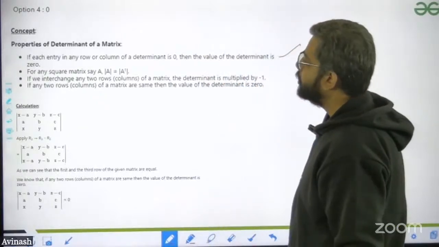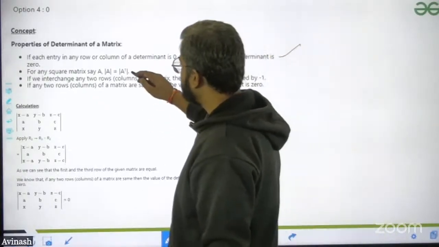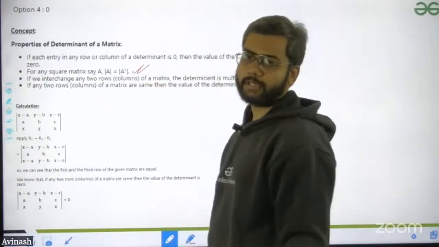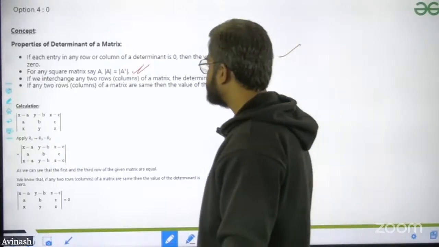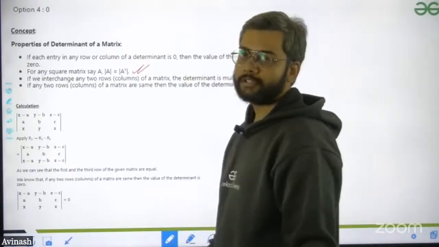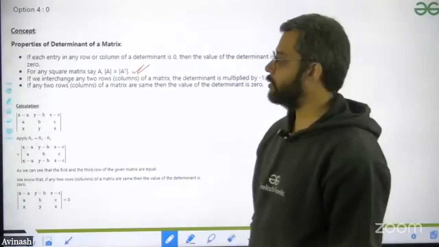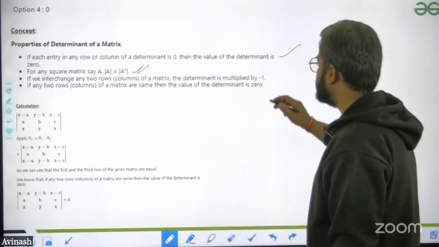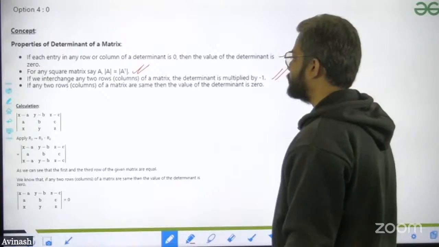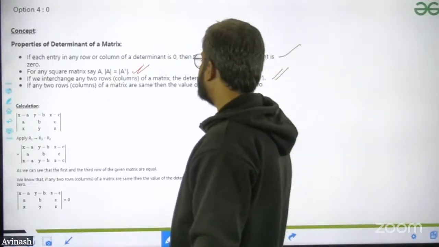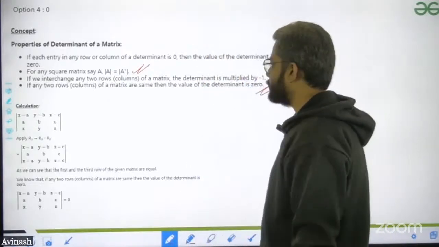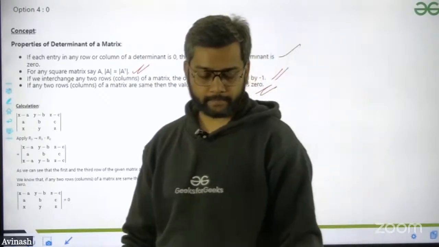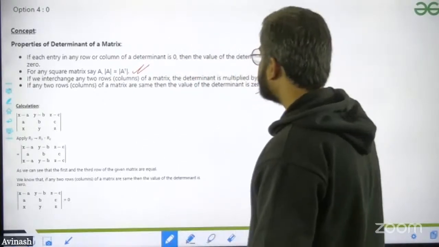First property, for any square matrix A: if we take the transpose of A, then the modulus of A and the modulus of the transpose of A will be the same. If we interchange any two rows or columns of the matrix, the determinant gets multiplied by -1. If any two rows or columns are the same, then the value of the determinant is equal to 0. Remember these four properties.